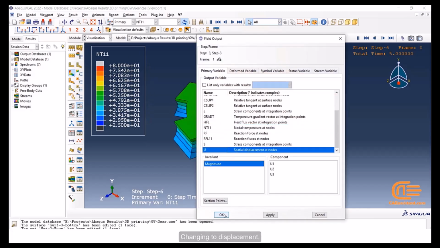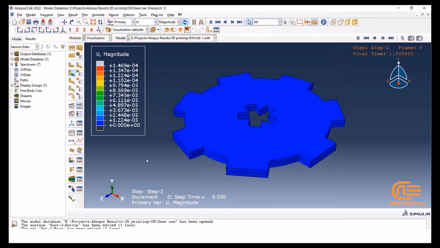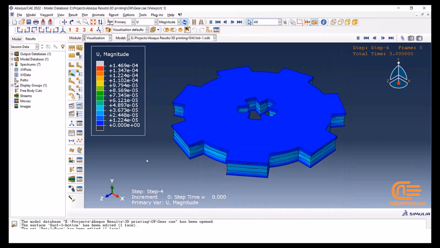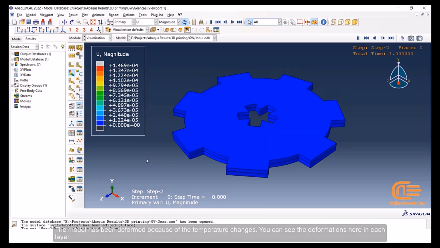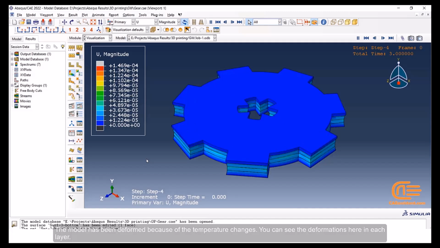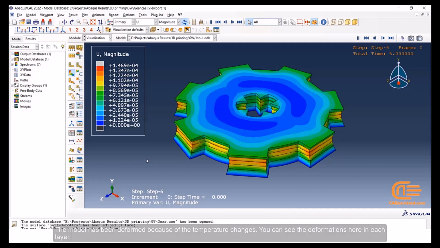Changing to displacement. The model has been deformed because of the temperature changes. You can see the deformations here in each layer.